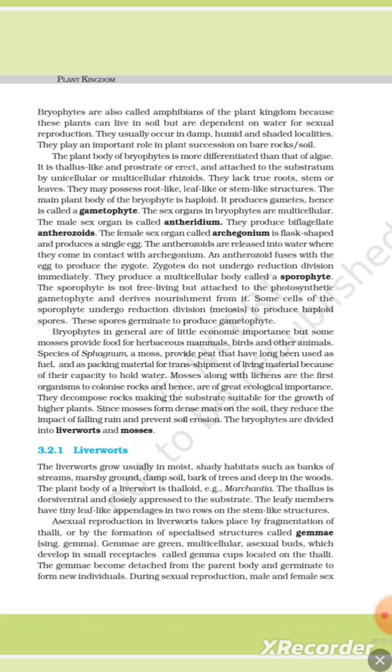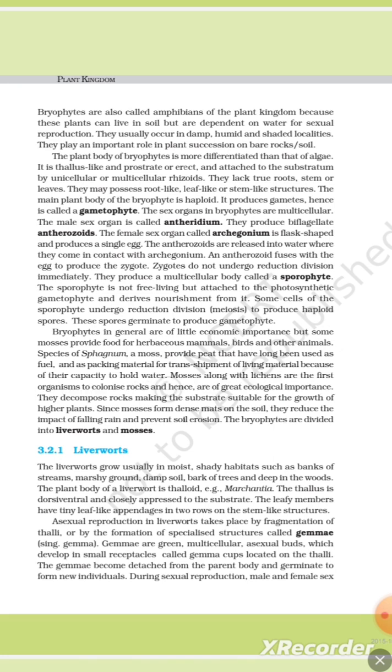The sporophyte is not free-living but attached to the photosynthetic gametophyte and derives nourishment from it. Some cells of the sporophyte undergo reduction division, meiosis, to produce haploid spores. These spores germinate to produce gametophytes. Bryophytes are generally of little economic importance, but some mosses provide food for herbivorous mammals, birds, and other animal species. Sphagnum, a moss, provides peat that has long been used as fuel and as packing material for transshipment of living material because of its capacity to hold water.